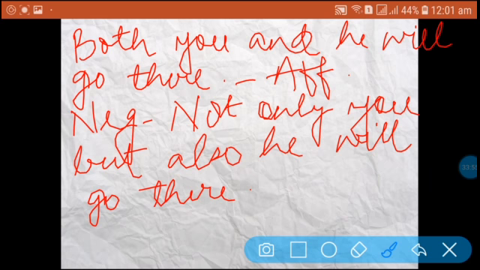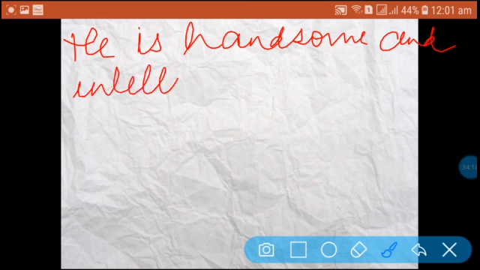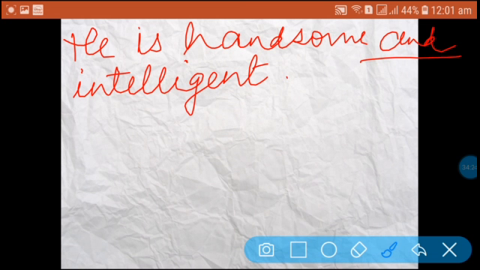The next example is: He is handsome and intelligent. You have to keep in mind, people, that the words must be joined with and; only there will we use not only but also.